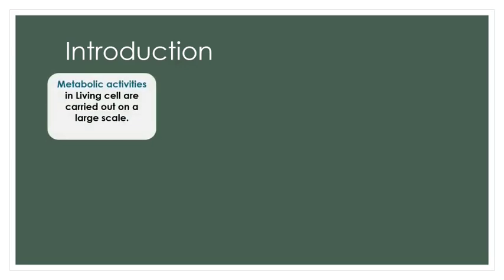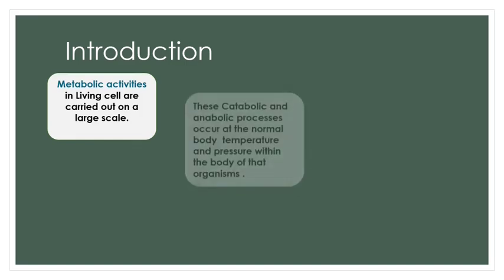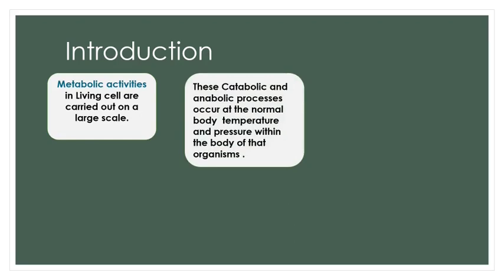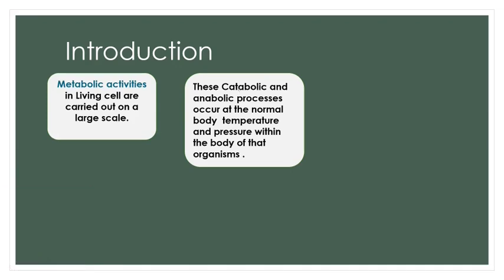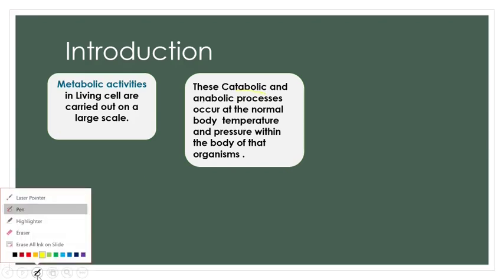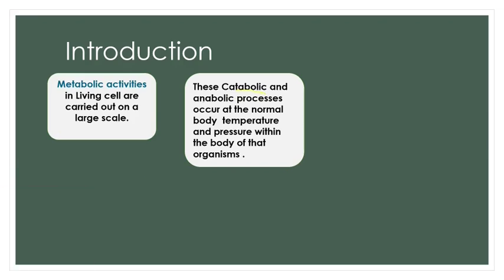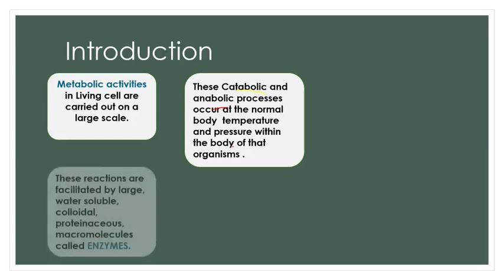In our body there are a number of cells, and in each living cell a number of metabolic activities are carried out on a large scale. Metabolic activities include both the catabolic processes as well as the anabolic processes. Catabolic processes are the ones which convert complex substances into simple ones, and the anabolic processes are the ones where simple substances are again converted into complex ones. And this usually takes place at normal body temperature and normal pressure within our body.